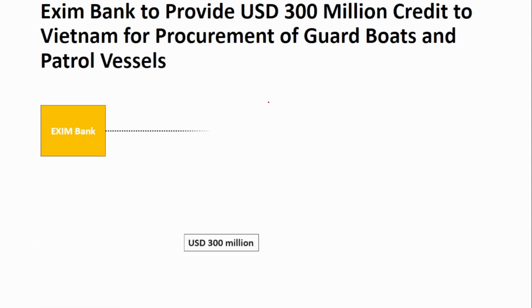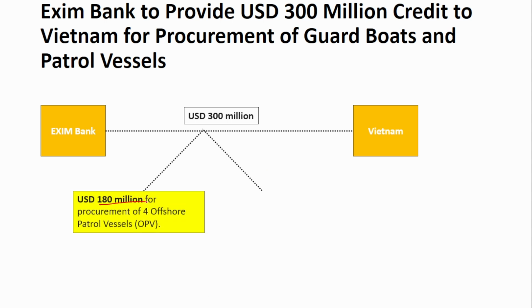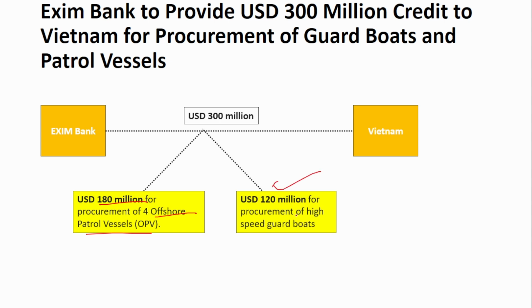Next is Exim Bank has provided a loan amount of $300 million to Vietnam. Now if you see, where will this money be put into use? Around $180 million will be put toward procurement of 4 offshore patrol vessels, and the remaining $120 million will be used to procure high-speed guard boats. Remember the about $300 million by Exim Bank to Vietnam.